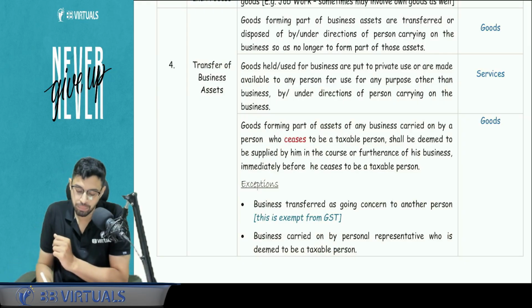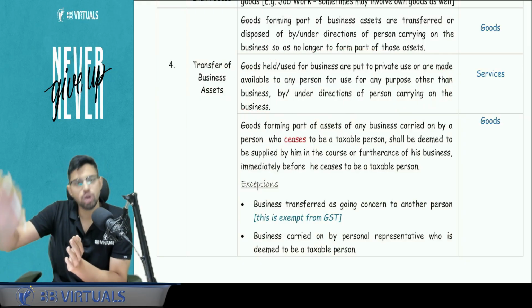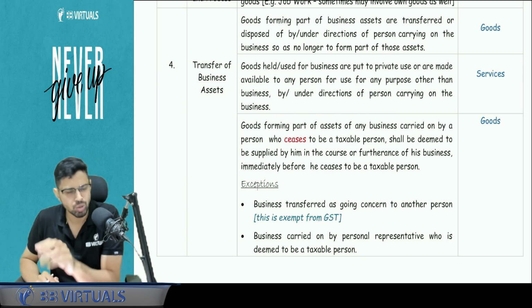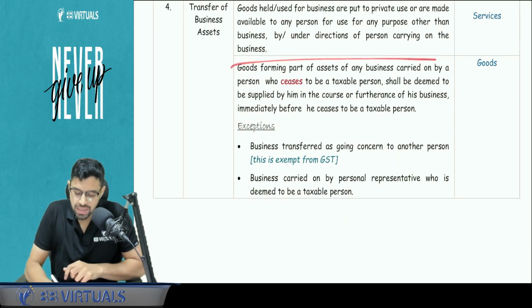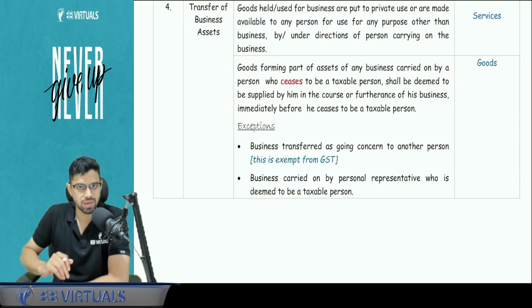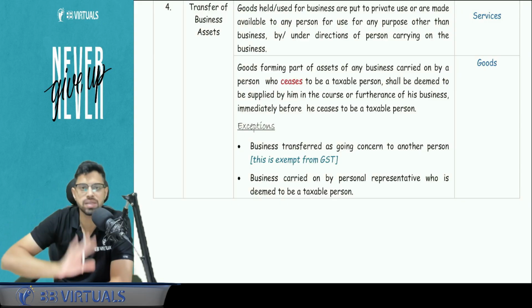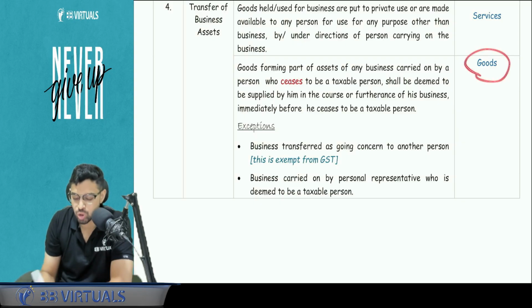But let's say, for example, I'm putting the business assets to private use or I'm giving them to someone for use and then I'm going to recover them back. It is a service because it is a temporary transfer. So it is kind of a service, kind of giving on rent. If I close my business or I cease to be a taxable person, whatever existing goods are there are considered to be deemed supply. So you have to pay tax on it. And that supply will be considered as goods.